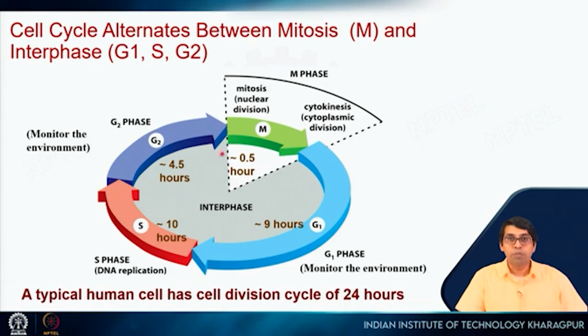Okay. So again, we have seen this, that there are several checkpoints, right? So this is your typical cell cycle: G1 phase, S phase, G2 phase, and M phase. And there are checkpoints which monitor these phases and ensure that no problem has occurred. But when there are mutations in proteins which are involved in these checkpoints, then the probability of getting cancer increases.